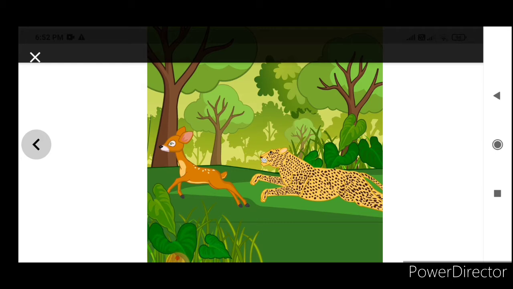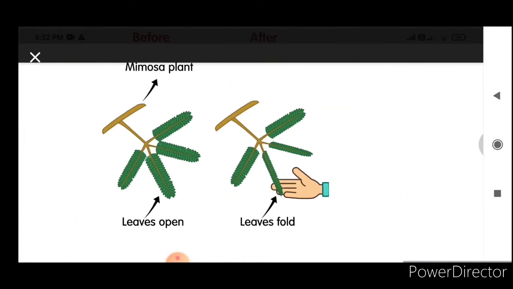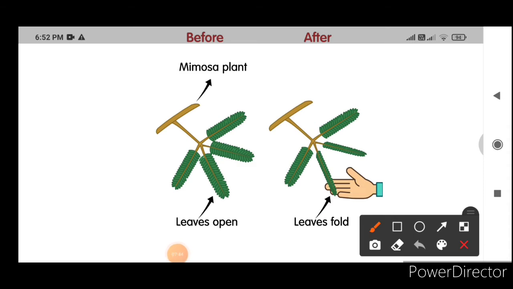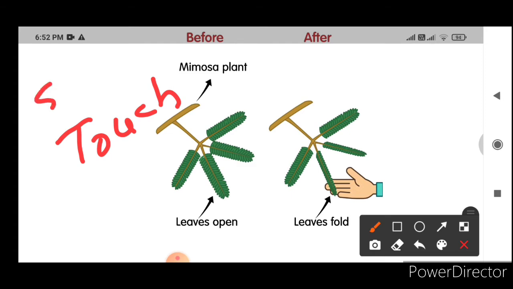Did everyone note it in your table column? Yes, children, I hope you have all done your activity. Now we will discuss the activity, what actually goes on, and what the meaning of stimulus and response is. Here you can see in the first picture, what is the stimulus? What action are we doing? We are touching the touch-me-not plant. Yes? So that is the stimulus. Whatever action we are doing, that is the stimulus.